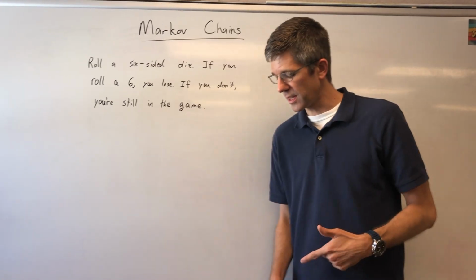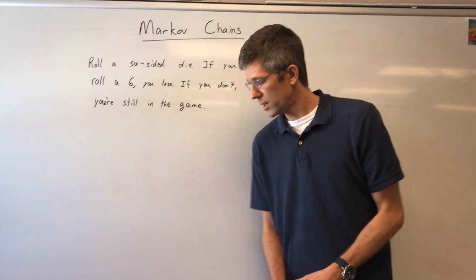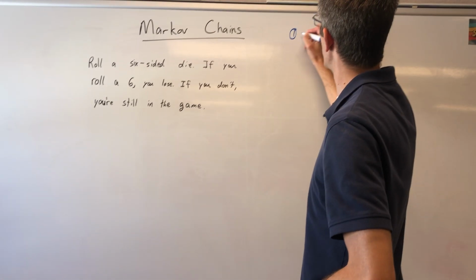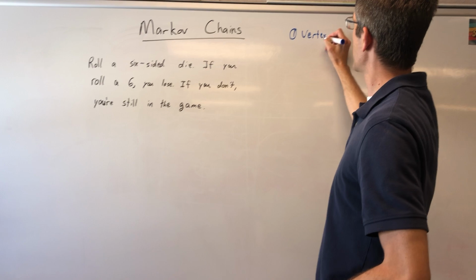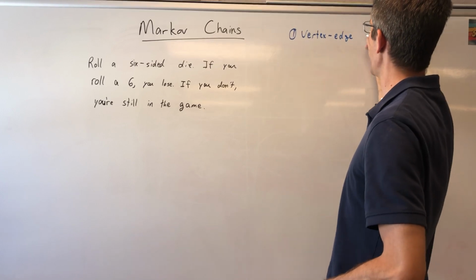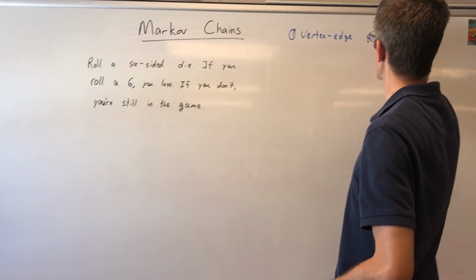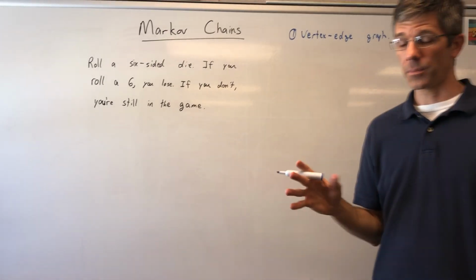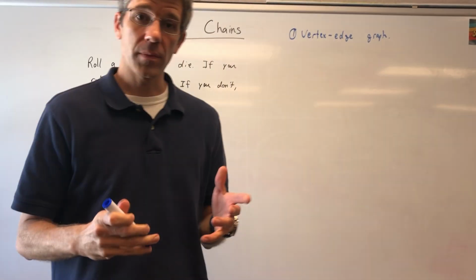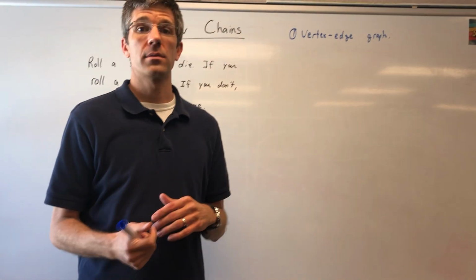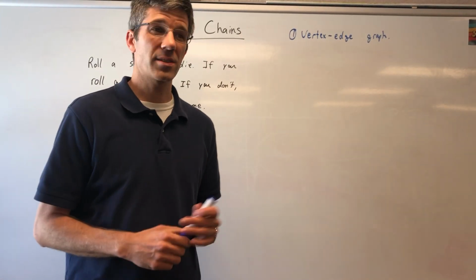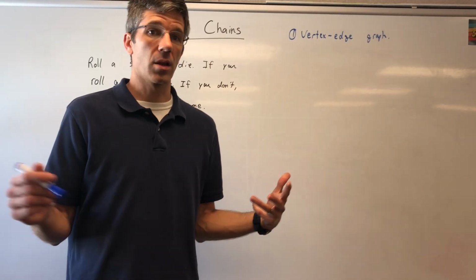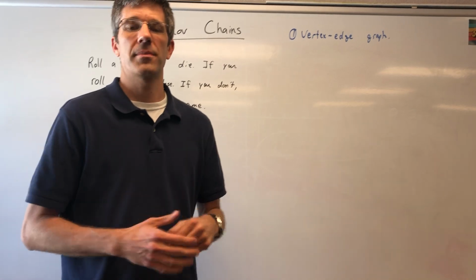So the very first thing says, draw a vertex edge graph. So there's our first item of business. Number 1 was a vertex edge graph, and that is some vocabulary that you have not encountered before. But that's okay. This is going to be really simple. In this game, you're either in or you're out. You either rolled a 6 or you didn't. A bunch of people sitting around and they're all rolling dice, and the person that lasts the longest wins, and you have to all roll at the same time. It's that kind of thing.